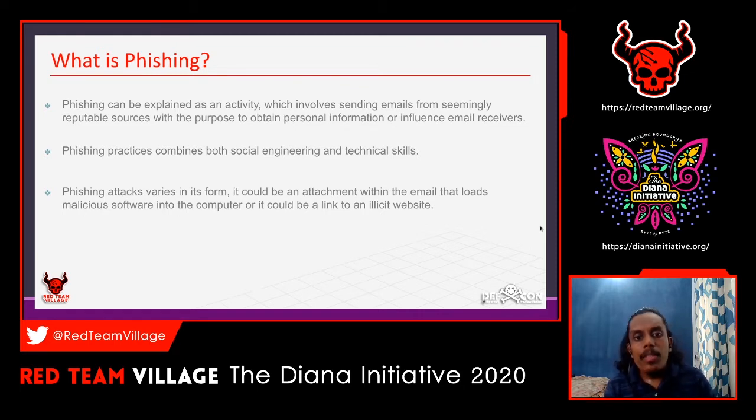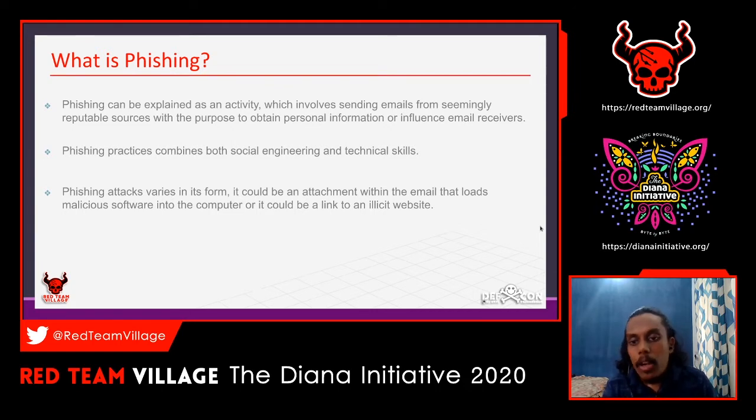Sometimes phishing attacks vary, and there are multiple attack vectors. One of them is getting a mail that has a malicious attachment, and a victim or a user is supposed to click on that particular attachment.